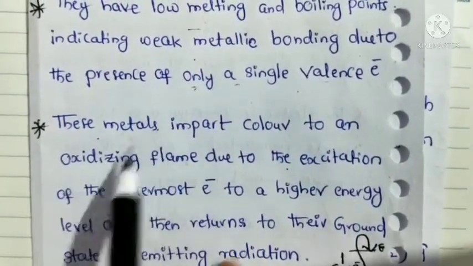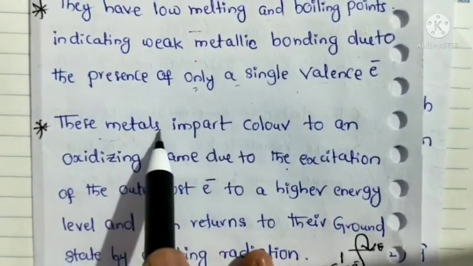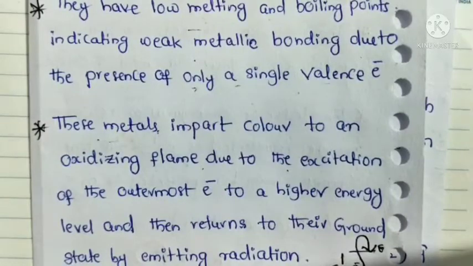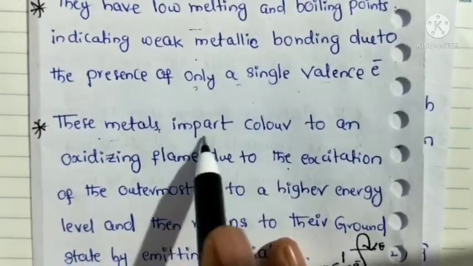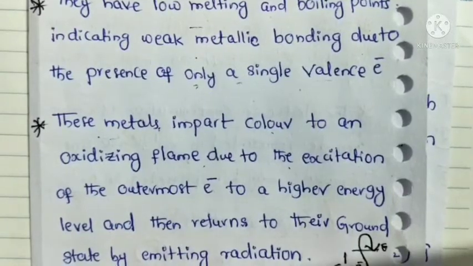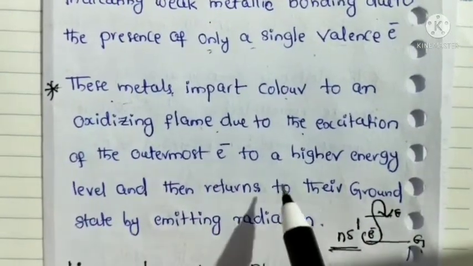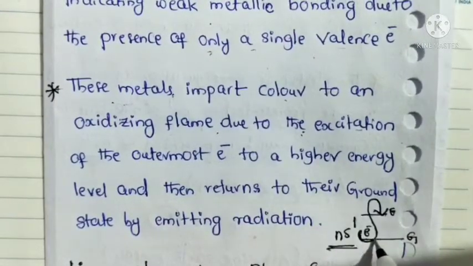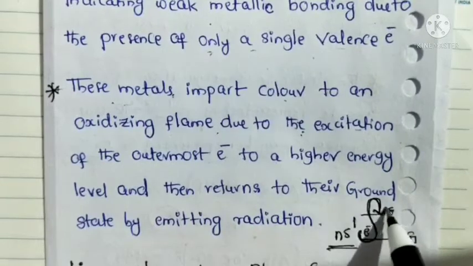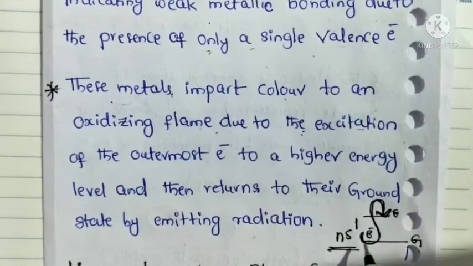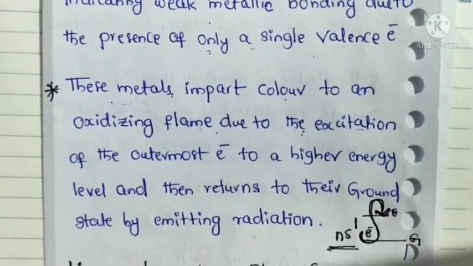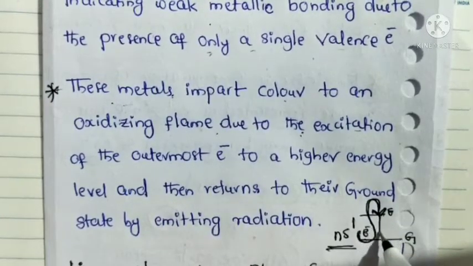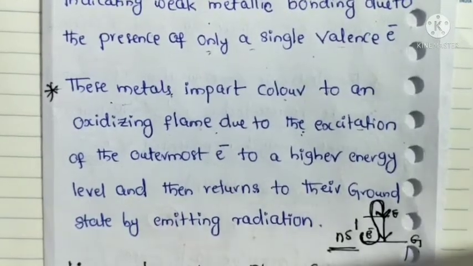So these metals, when exposed to an oxidizing flame, impart color. What is responsible for the color? The excitation of outermost electrons. This electron is excited whenever the metal is exposed to the oxidizing flame. After a certain time, this excited electron comes back.